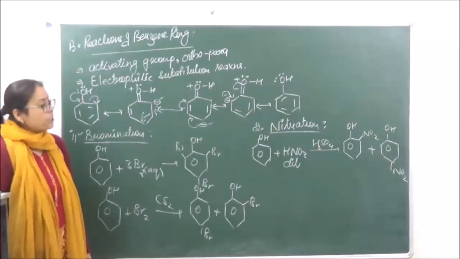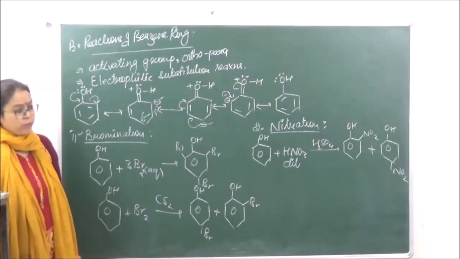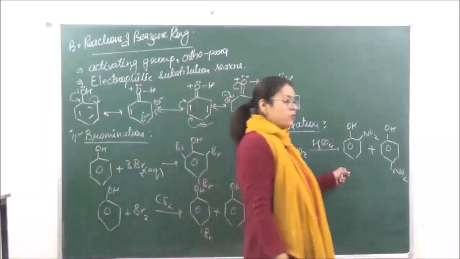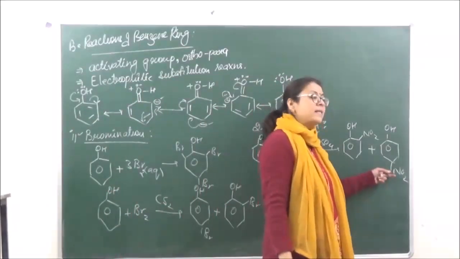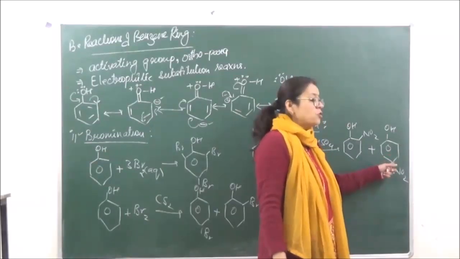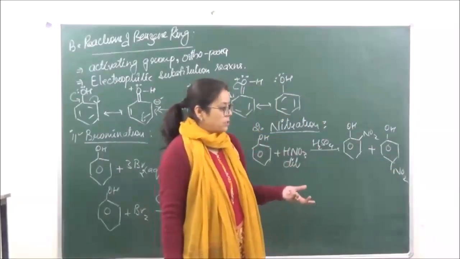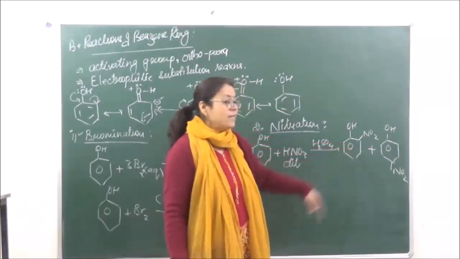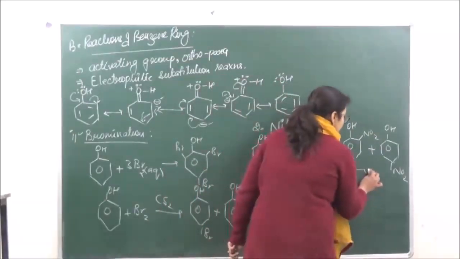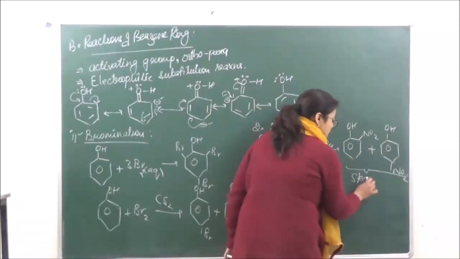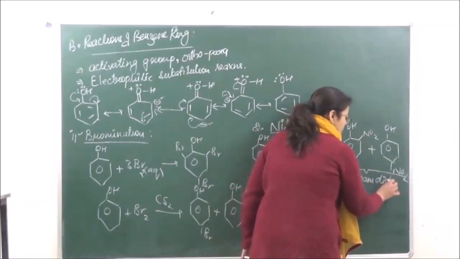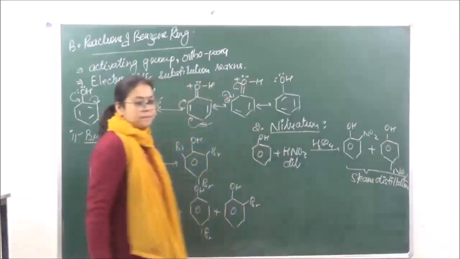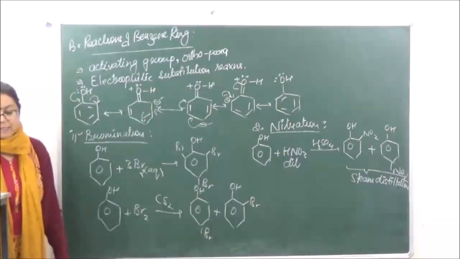Now both of these are going to have a great difference in their boiling points, because in case of ortho there is going to be intramolecular hydrogen bonding, and in case of para there is intermolecular hydrogen bonding. So para isomer is going to have a higher boiling point, okay? And ortho will have a lesser boiling point. So as a result, when we need to separate both of these, they can be easily separated by steam distillation.